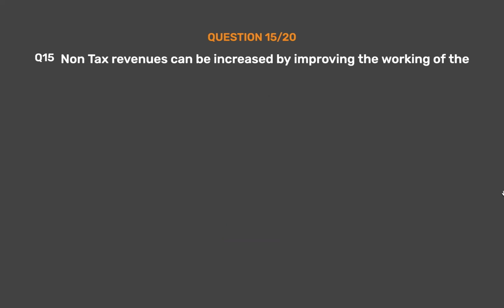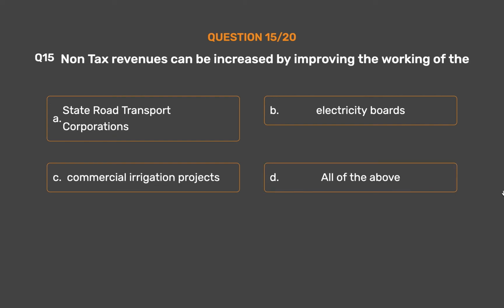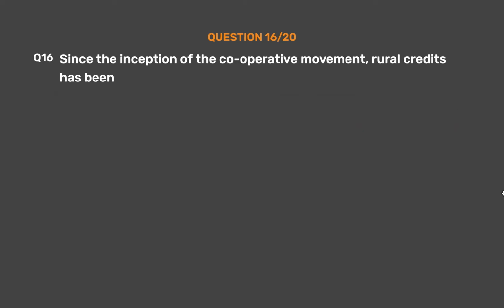Question number 15. Non-tax revenues can be increased by improving the working of the: Option A, State road transport corporations. Option B, Electricity boards. Option C, Commercial irrigation projects. Option D, All of the above. The correct answer is Option C, Commercial irrigation projects.